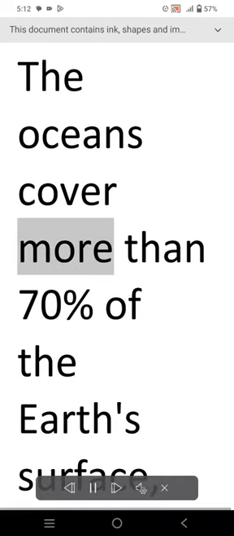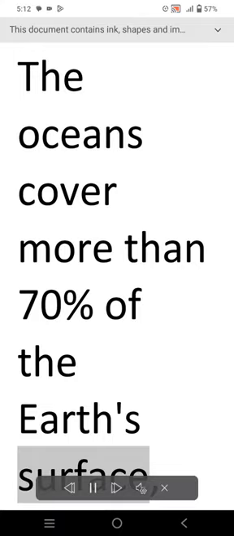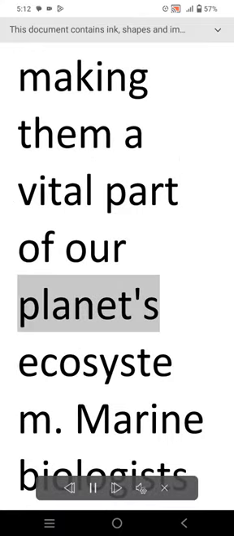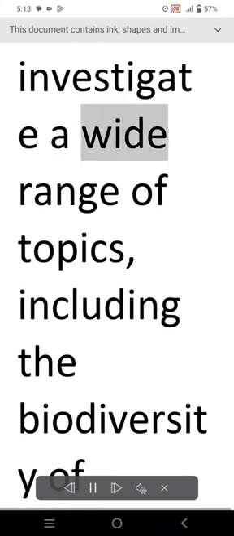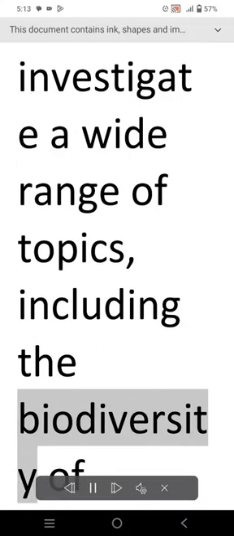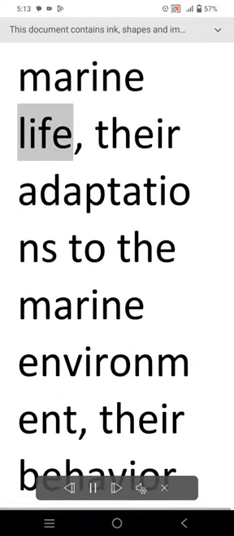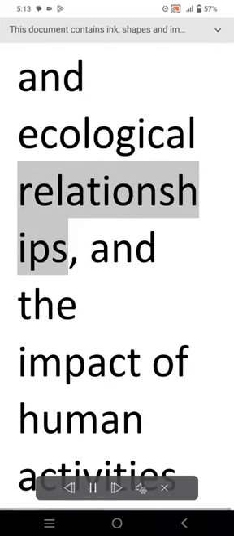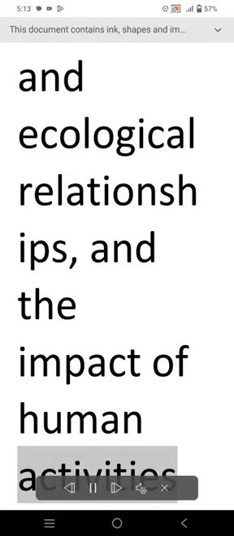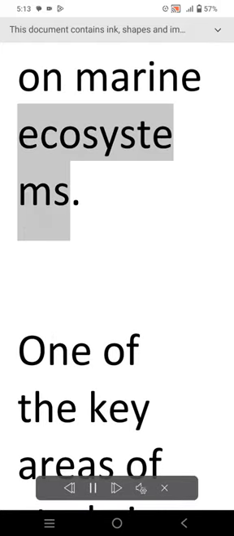The oceans cover more than 70% of the Earth's surface, making them a vital part of our planet's ecosystem. Marine biologists investigate a wide range of topics, including the biodiversity of marine life, their adaptations to the marine environment, their behavior in ecological relationships, and the impact of human activities on marine ecosystems.